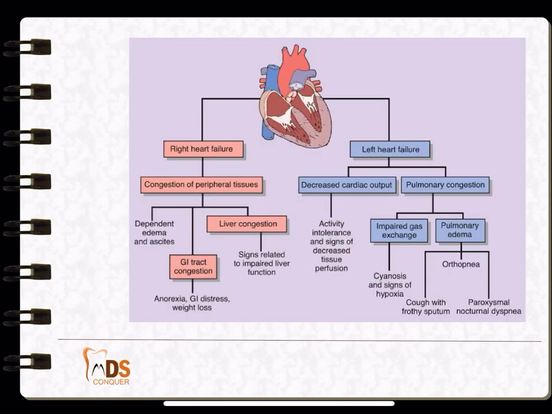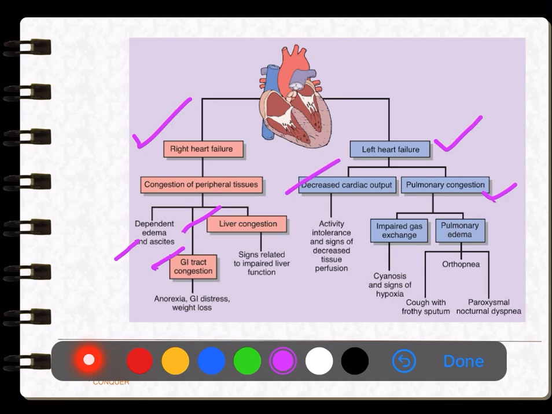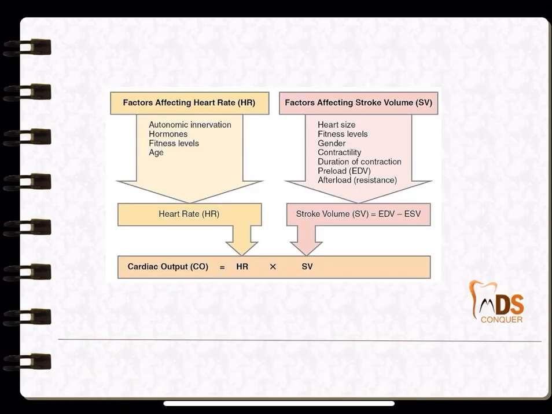Now, why the circulation of the heart is important is, if there is a right heart failure, obviously it can't receive the blood from the vena cava. So there is congestion in the peripheral tissues, which causes GI congestion, dependent edema and liver congestion. If there is a left heart failure, obviously there will be pulmonary congestion and related pulmonary symptoms like orthopnea, cough with frothy sputum, and paroxysmal nocturnal dyspnea. There will also be decreased cardiac output. These are the major differences between right and left heart failure, which is quite important.